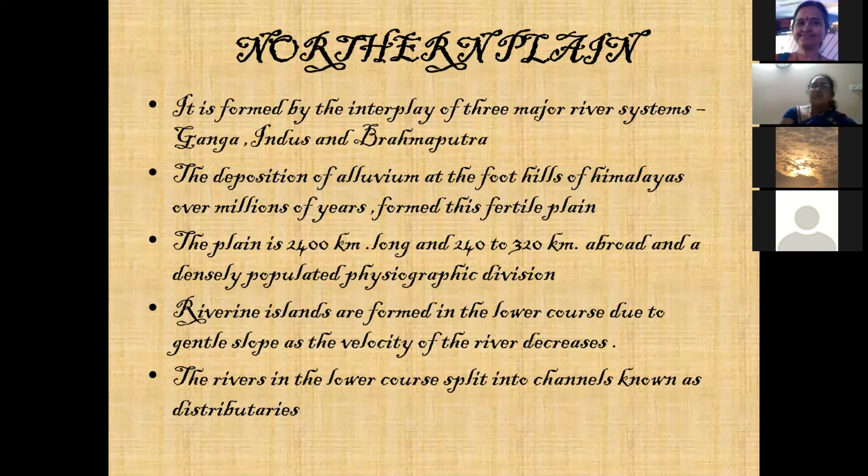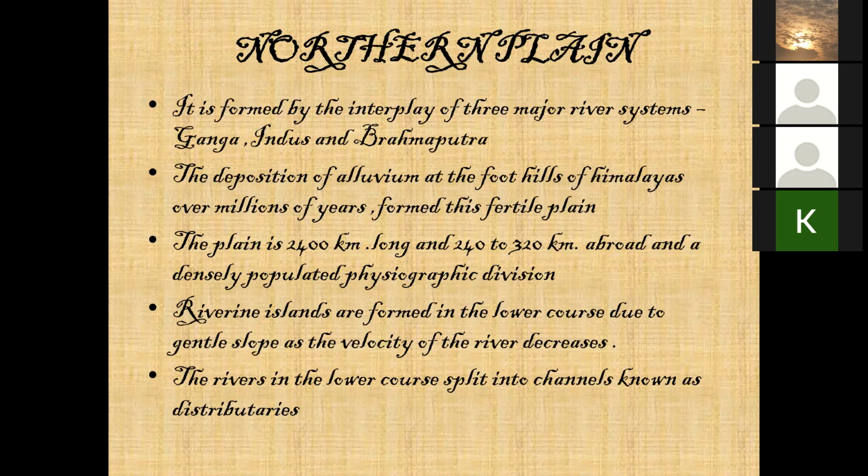The plain is 2,400 kilometers long and 240 to 320 kilometers broad. Not abroad, children, it is broad. And it is a densely populated physiographic division. So the length is 2,400 kilometers, and the breadth is 240 to 320 kilometers.